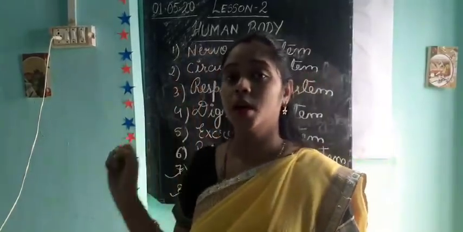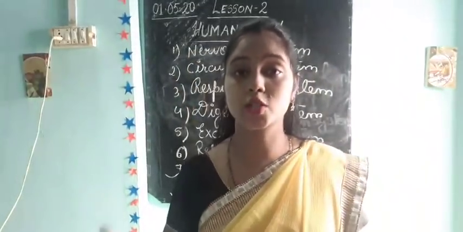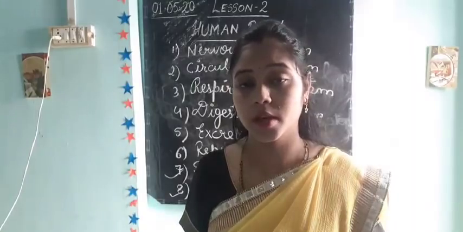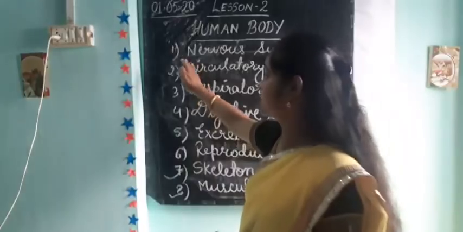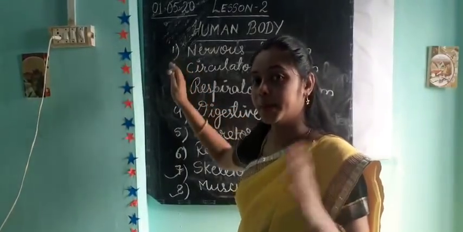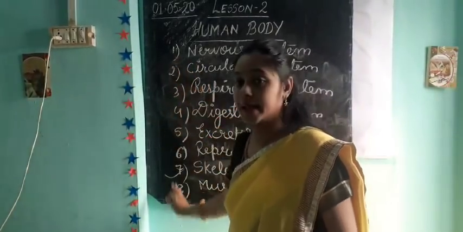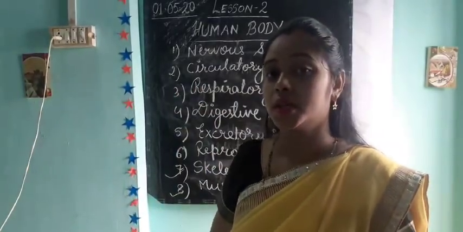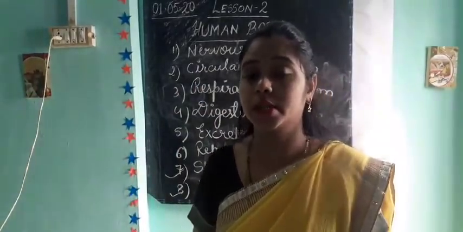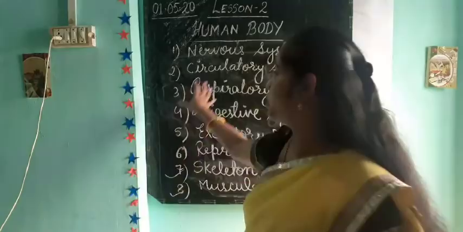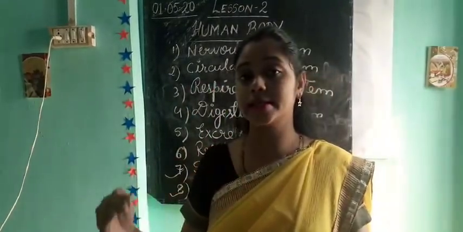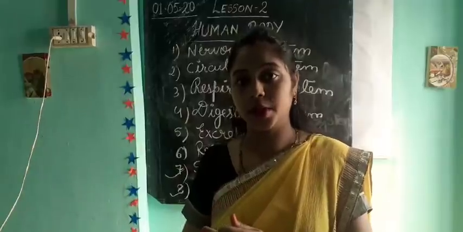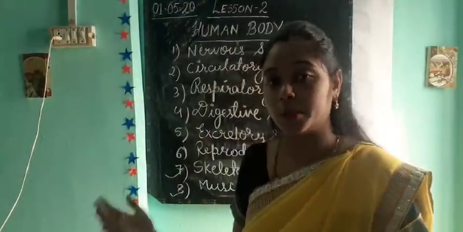Nervous system comprises the brain. Here the detail is not given in your book, but I am telling you these names just to remind you in class 3, so that these words stay in your mind, but you will study these things in detail one by one in higher classes.